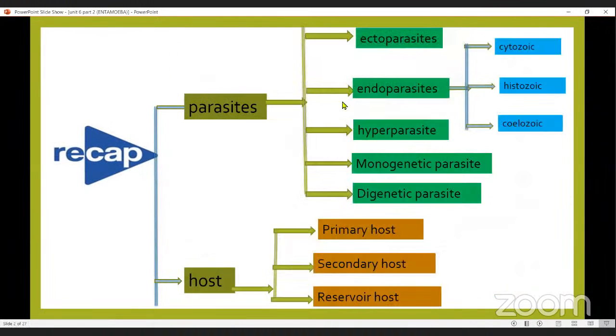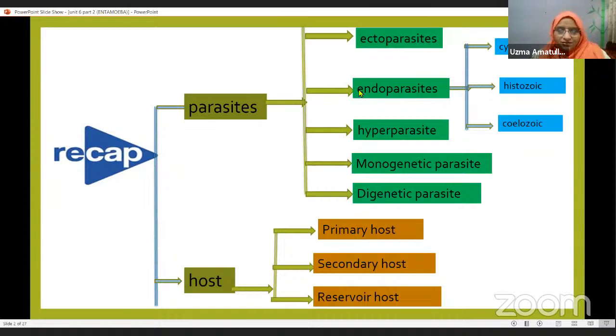Okay, madam. Now here, different types of parasites are there: ectoparasite, endoparasite, hyperparasite, monogenetic parasite, and digenetic parasite. Ectoparasites live on the body of the host. Endoparasites live inside the body of the host.